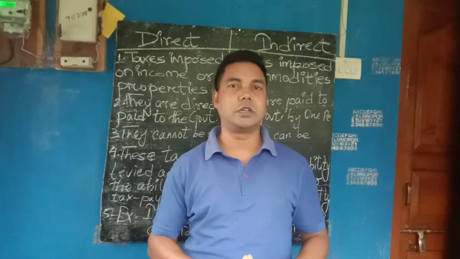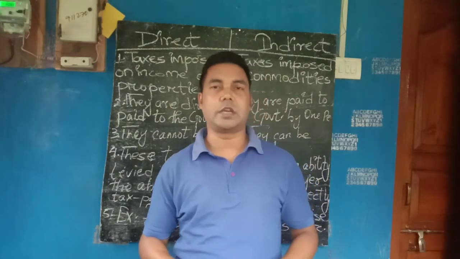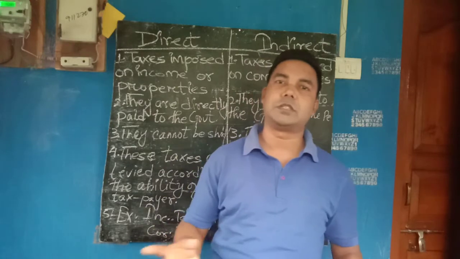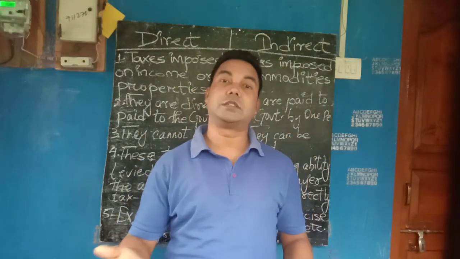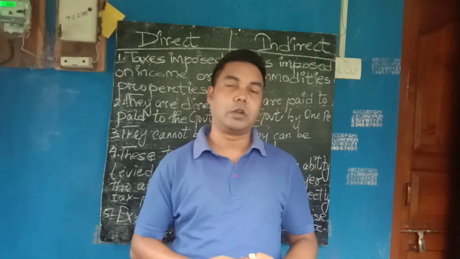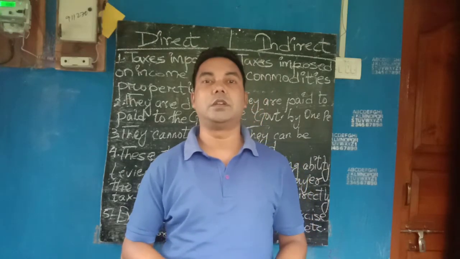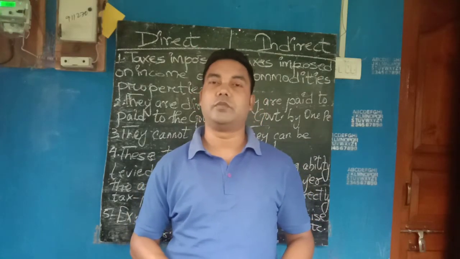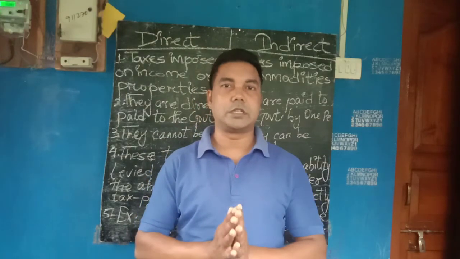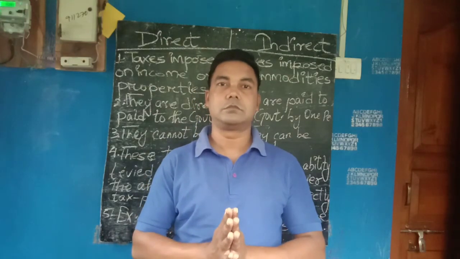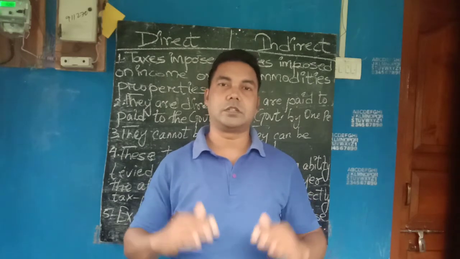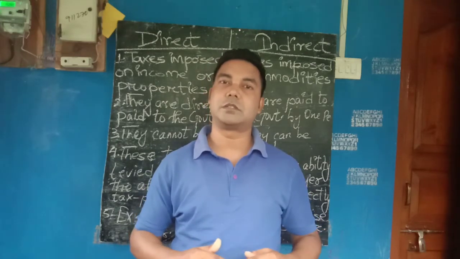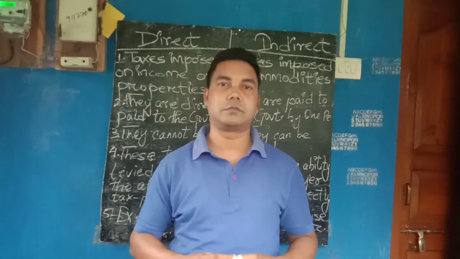You will purchase the cheap item, and the tax is also imposed by seeing the commodity. On necessity commodities the tax is low, and on luxurious commodities the tax is more. So if you have more income, then of course you will be purchasing luxurious items. If your income is less, then you won't be purchasing luxurious items.